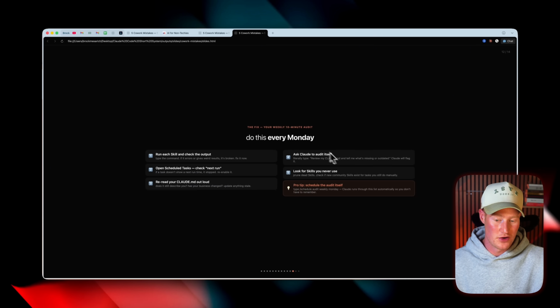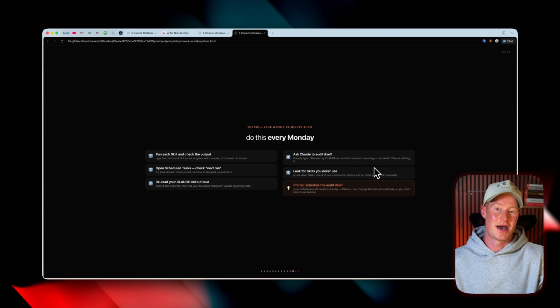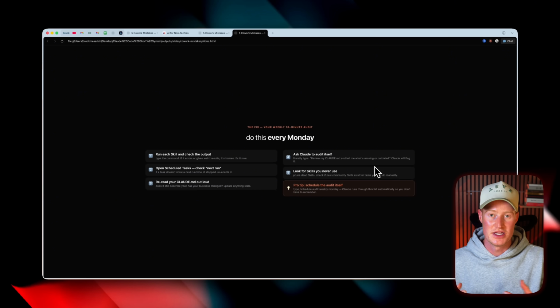So every single Monday, I go through all these different checklists here, but I don't personally actually have to do it. What I do is I just run a weekly audit skill that I created, and it goes through and does this for me in order to refine my system and make sure it's all working smoothly. Because going back to the Claude MD, if this is basically the brain and the knowledge of your Claude Cowork and everything about your business, what if one week something changed or you need to change something and it doesn't have context on that? So this is a crucial step if you want to make sure that everything is up to date.